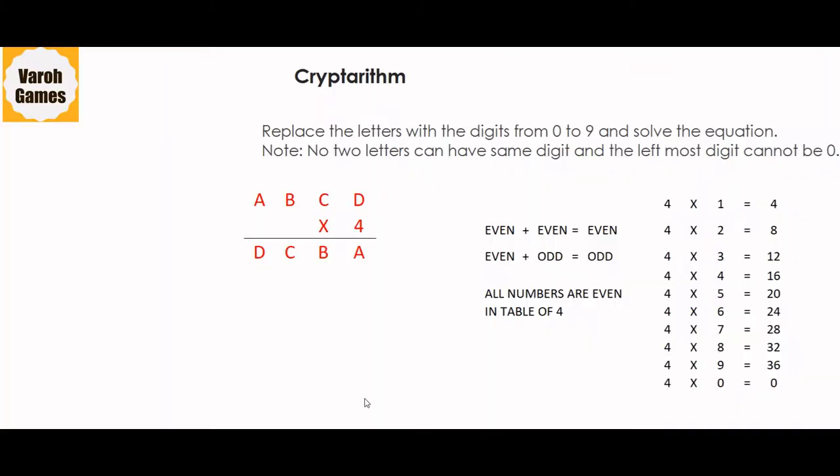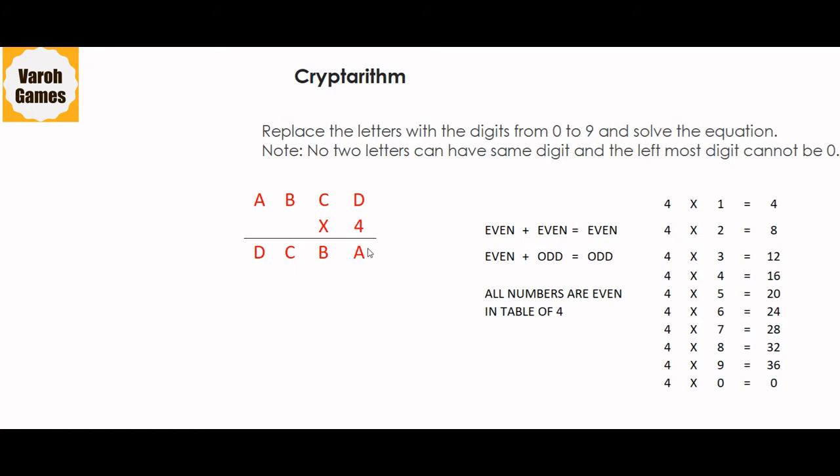Now let's have a look at one of the most challenging yet interesting parts of our additions, which is cryptoalgorithm, where we play with letters and digits in such a way that a lot of logical and analytical thinking is required. Over here again, we have certain letters which have to be replaced with digits from 0 to 9. So each of these letters is a single digit number which has to be multiplied with 4 to arrive at a certain result, which, if you notice properly, is also a 4-digit number.